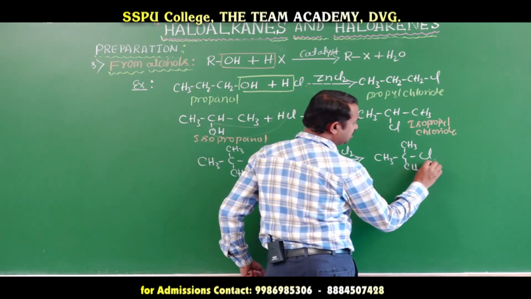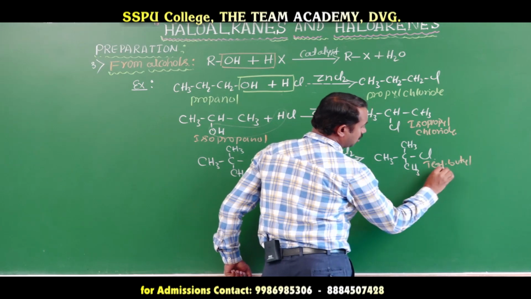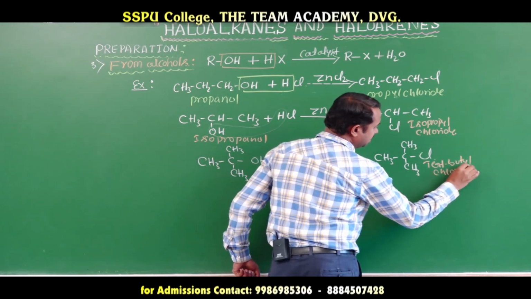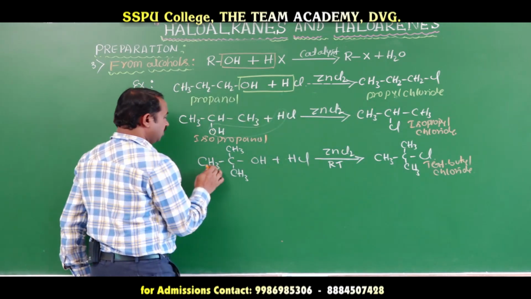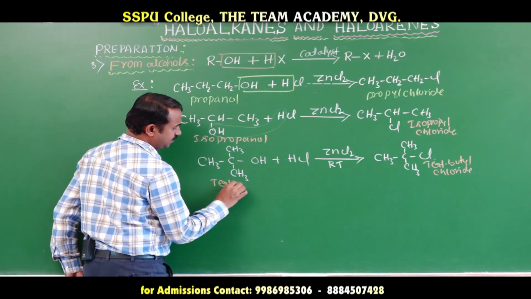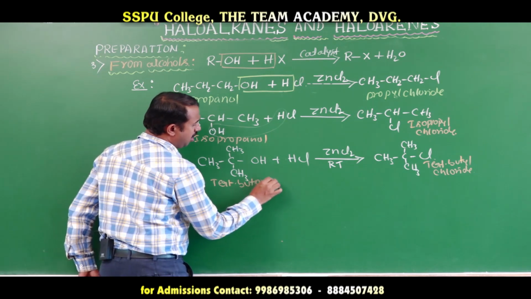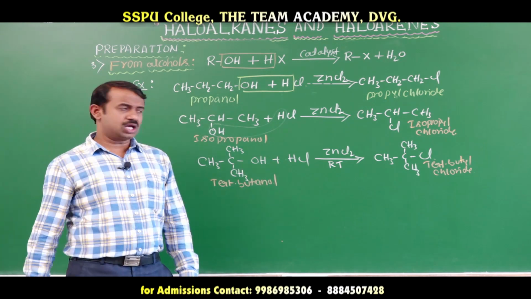This is tertiary butyl chloride, from tertiary butyl alcohol. Tertiary butanol, or butyl alcohol.